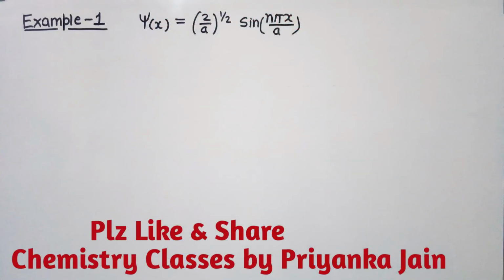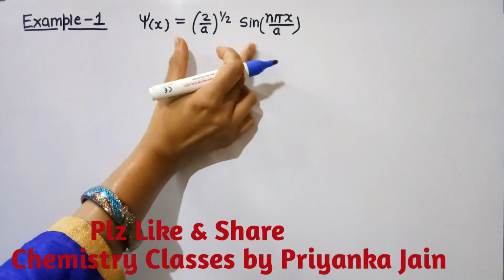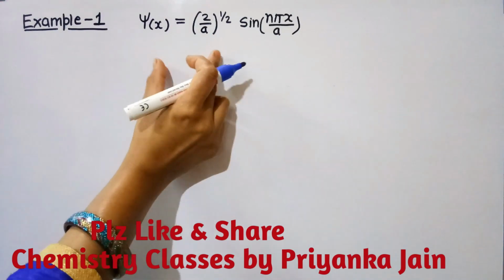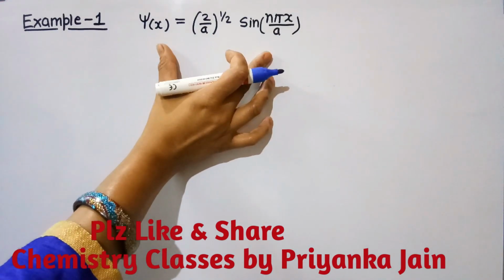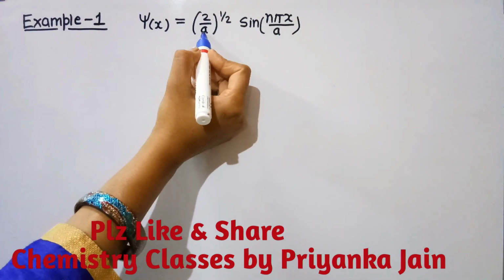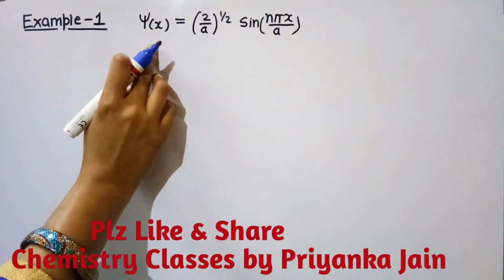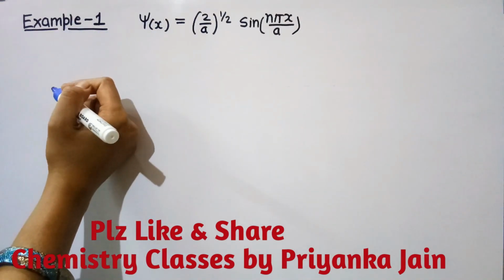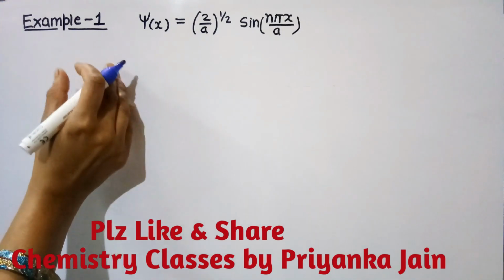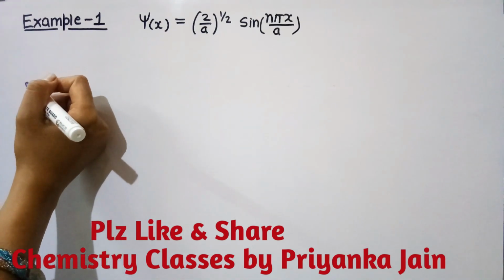Alright, now see our example number 1. I am trying to solve some problems that are very important, and by which you can do every problem based on the expectation value. So the first case I have taken is that we are given the wave function for the particle in a 1D box. If we are given length a, then it will be 2 by a. If we are given the length l, then it will be 2 by l. Now we have to find the average value of energy, right? And we know for the average value of energy, what do we use?